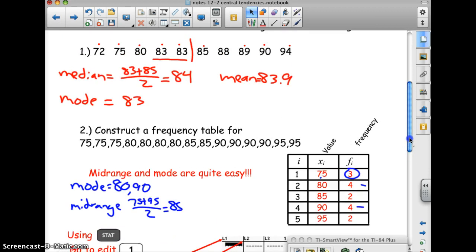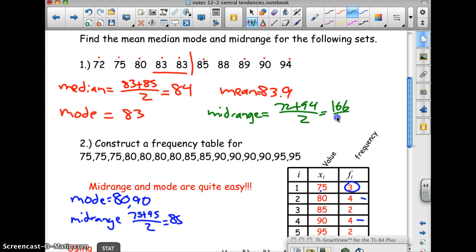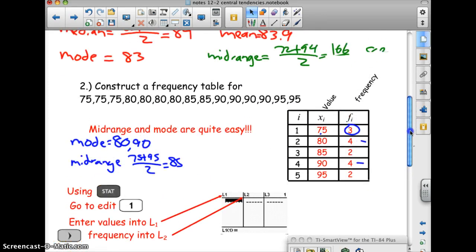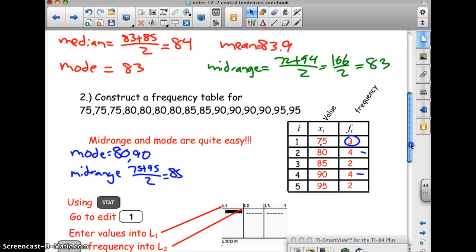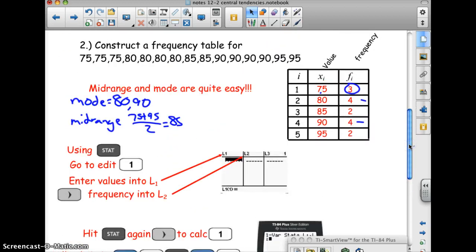Back up here, the mid-range would have been 72 plus 94 divided by 2. That's 166 over 2, which comes out to 83 for the mid-range. Mid-range and mode are quite easy, but I also need to find the median and the mean. The median and the mean can be a little bit more difficult.